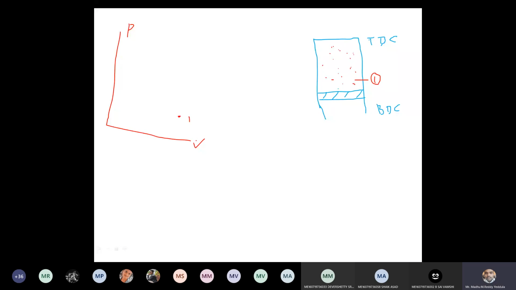Any doubt in this case? Is it correct the way I represented? I told high volume, low pressure. That's what I'm expecting. No one is answering. This is corresponding to high volume, low pressure. Tell me, where should I keep state 1? State 1 here or here? Top or bottom? Near the P side, bottom one, sir. Yeah, very good. This is state 1, corresponding to high volume, low pressure, right?